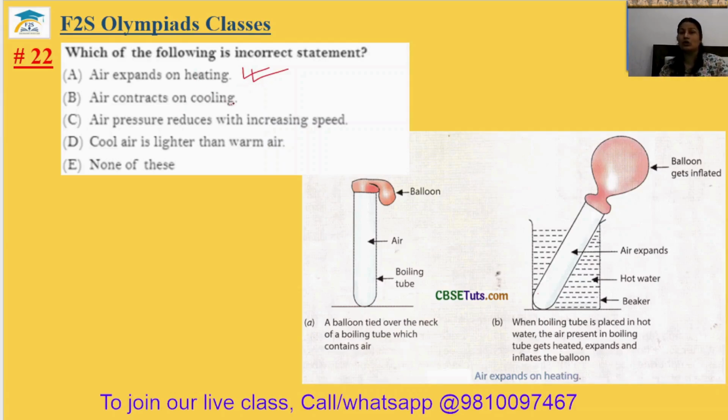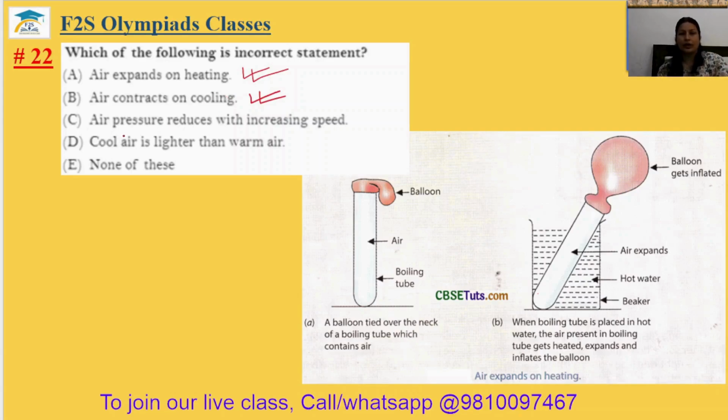Air contracts on cooling. So yes, air contracts on cooling. You can see this example if you keep a half-filled bottle in your refrigerator. After some time, when the water becomes cool, you can see the bottle is squeezed a little bit. Why? Because air contracts on cooling.